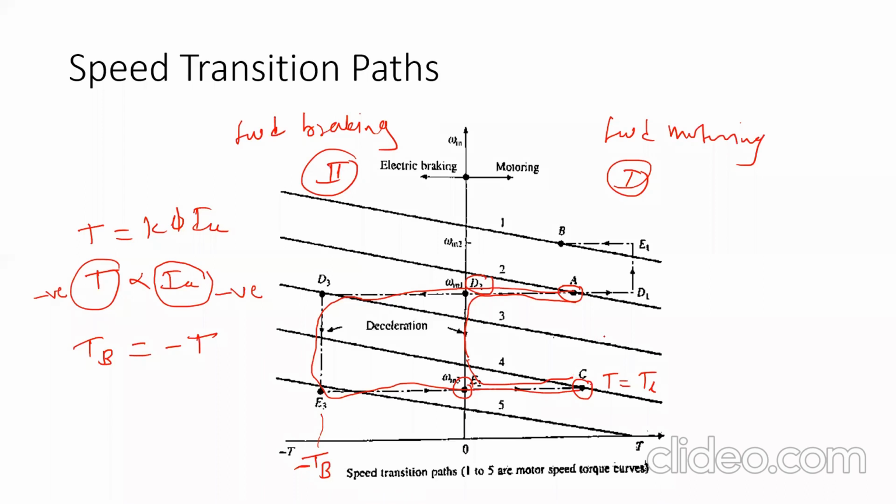In case of mechanical braking, we can't change the sign of the motor torque. The speed will be reduced by applying mechanical brakes. In that case, the torque is reduced. For reducing the speed, that motor torque has to be reduced.